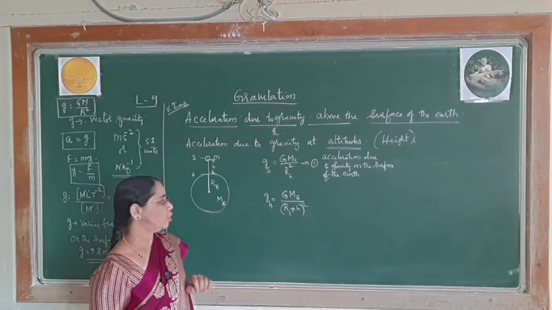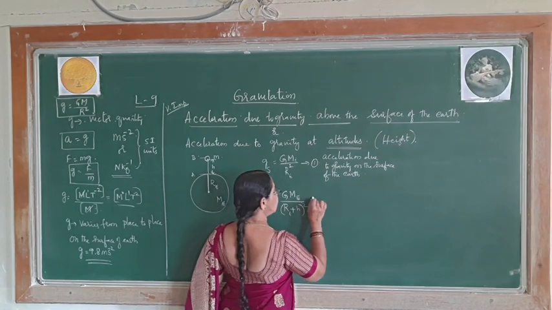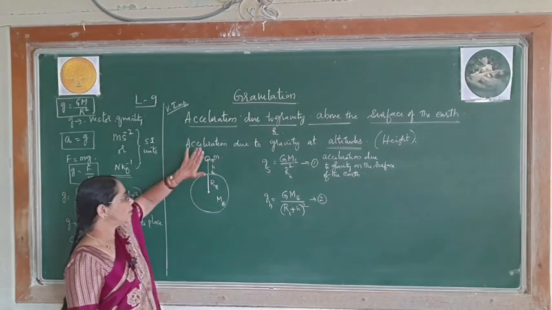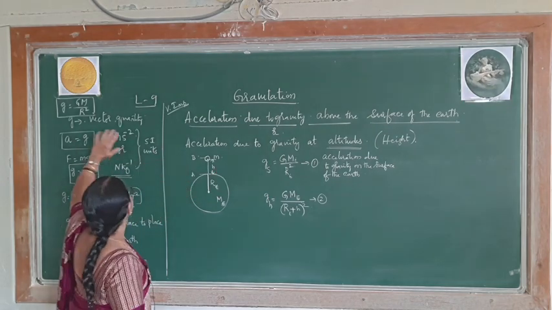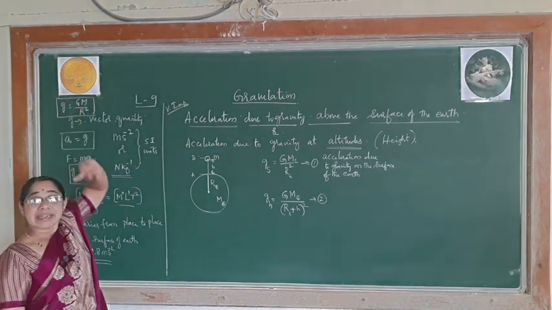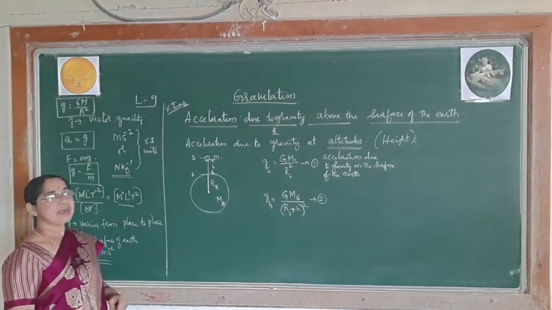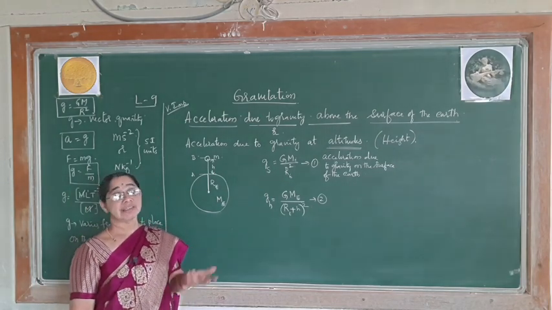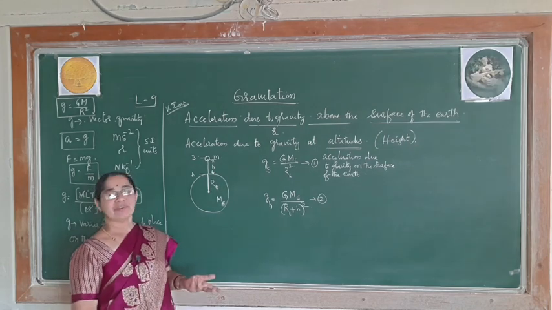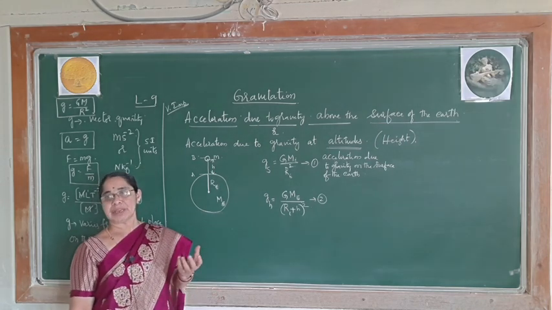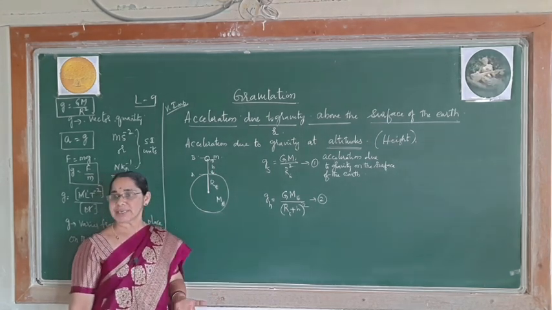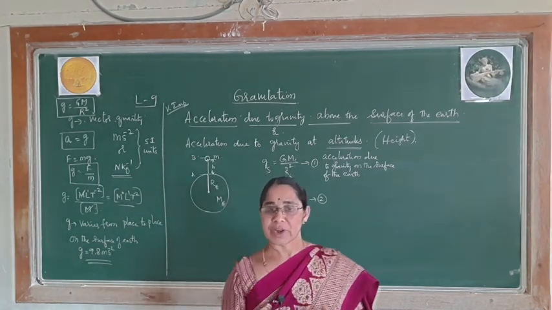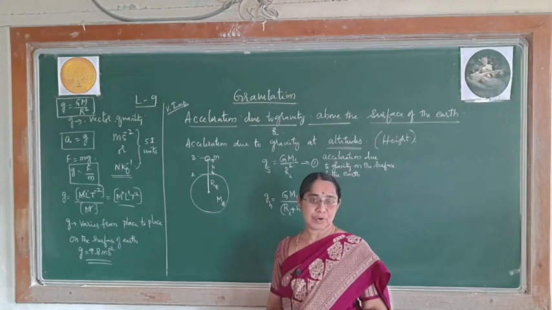I think you have followed this one. How did you write this, madam? Remember, you have known already in the previous class, this expression we learnt by taking two steps. One, the force according to Newton's second law, where F is equal to m into g, because all the objects will fall to the earth, due to which there arises an acceleration due to gravity for an object when it is falling freely towards the earth.